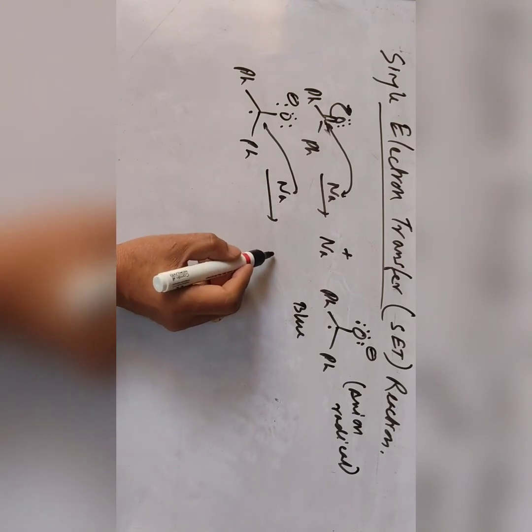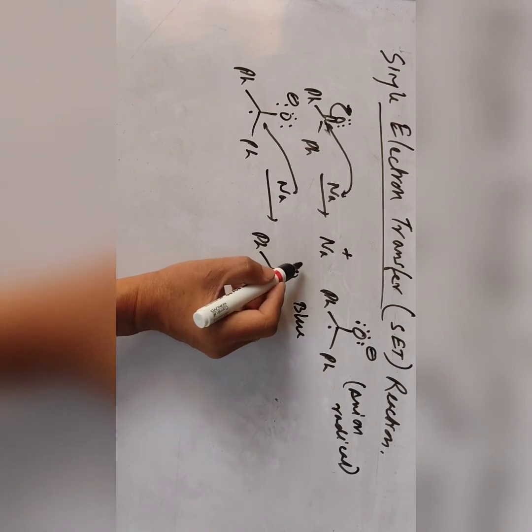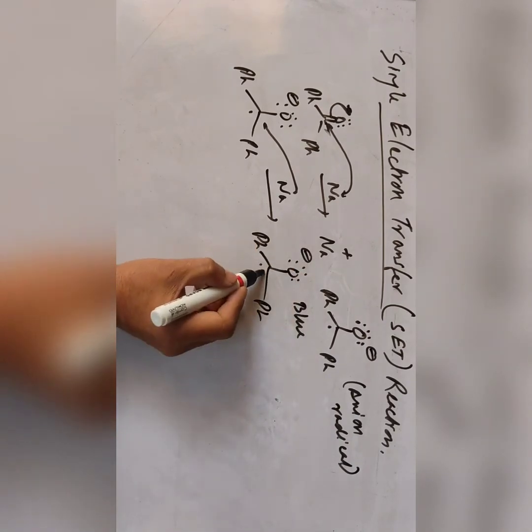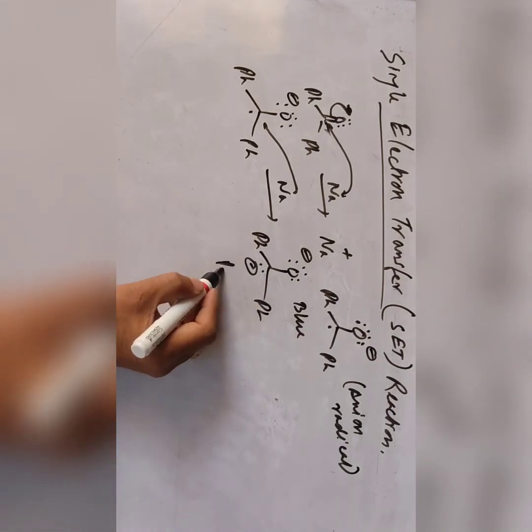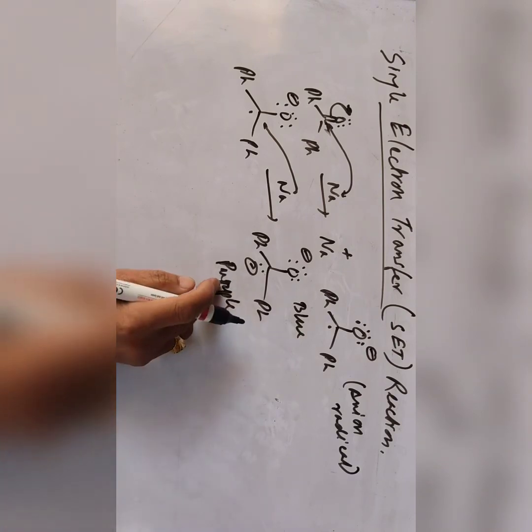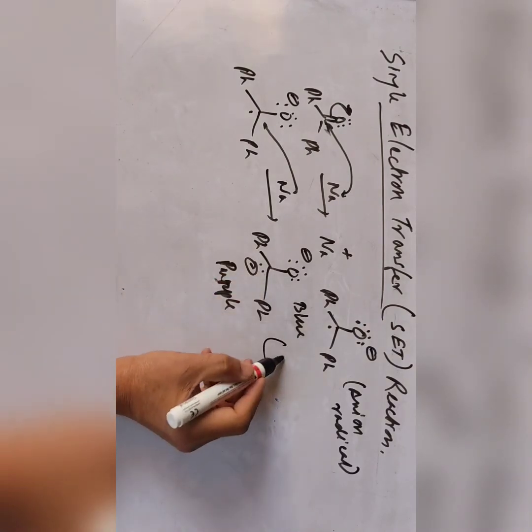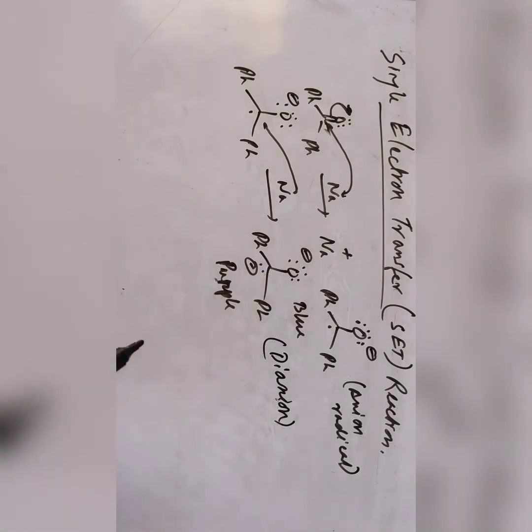Now the phenyl also has a negative charge. This purple color, the color changes as the reaction takes place. So you can say it is a dianion, two anionic groups are here.